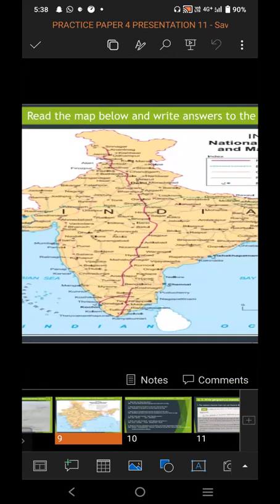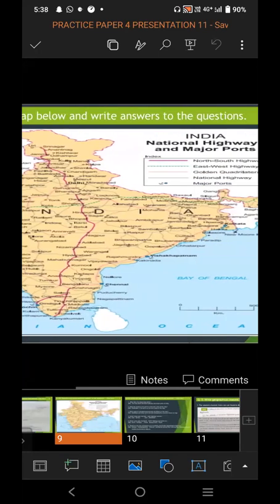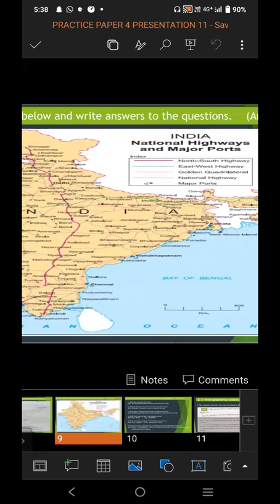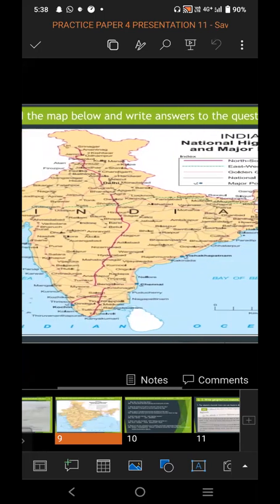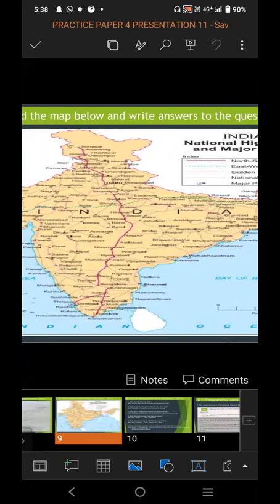Here from the north, from Srinagar, the dark pink color line has started and it has ended up to Kanyakumari. So the north-south highway, the dark pink color, shows it is starting from Srinagar and connecting to Kanyakumari. Till Kanyakumari it is shown.